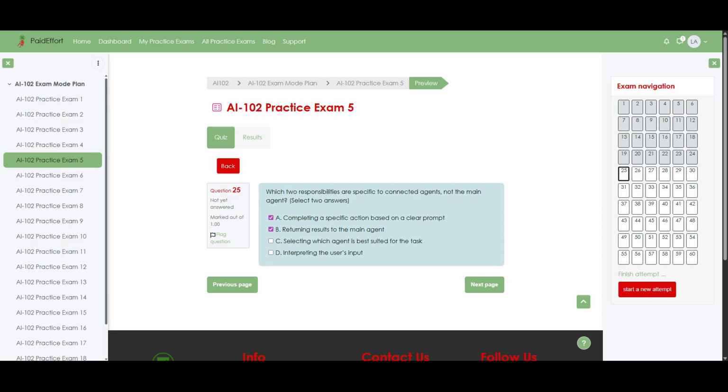By contrast, choosing which agent is best suited for the task is orchestration logic handled by the main agent, not by the connected agents themselves. So option C belongs to the main agent. Similarly, interpreting the user's input and figuring out overall intent happens at the main agent level before any subagent is called. So option D is also not a connected agent responsibility.